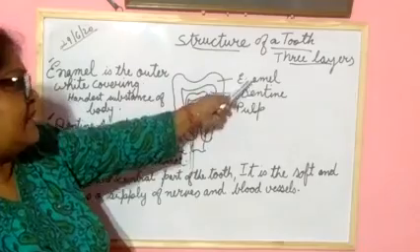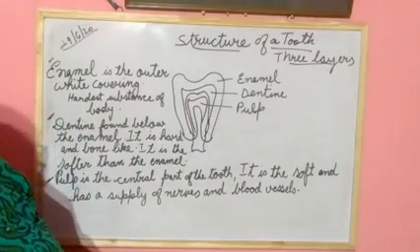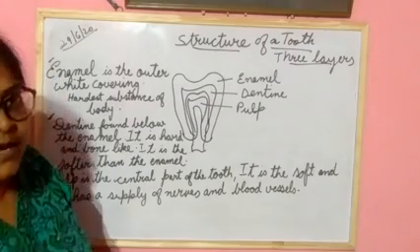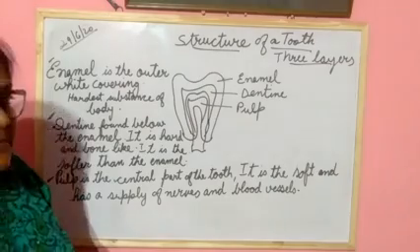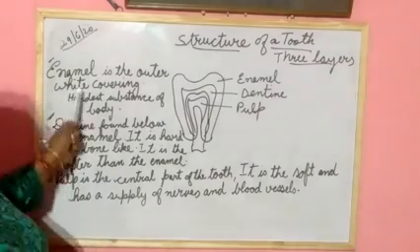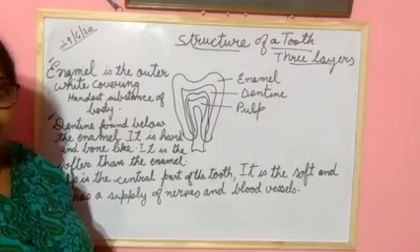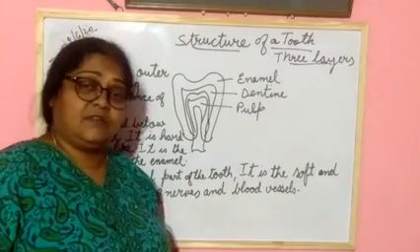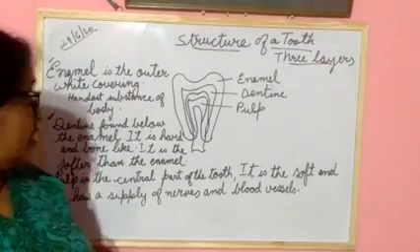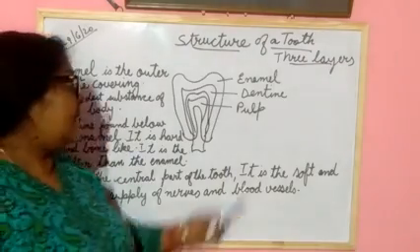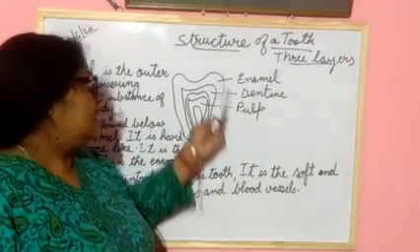Now this enamel, what is it? It is the hardest part of your body. Enamel is the outer white covering, and it is the hardest substance of the body. Understood? Clear?